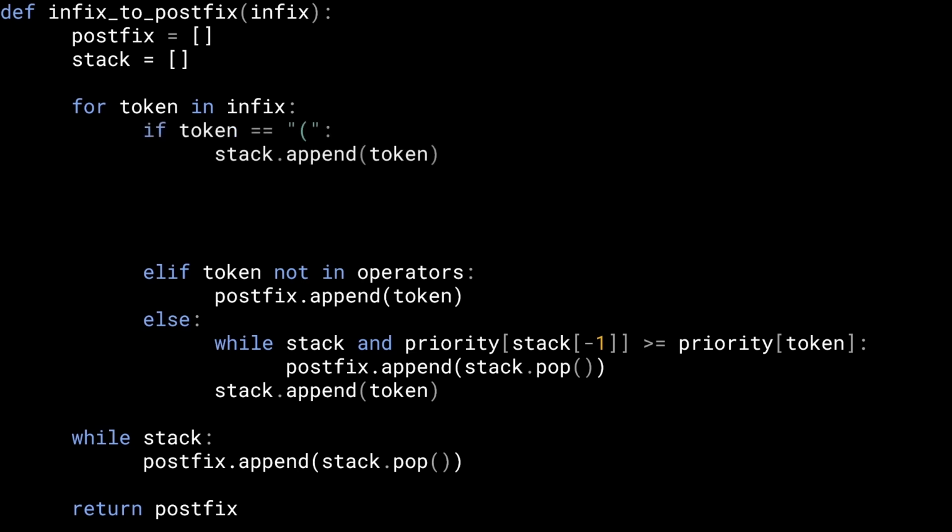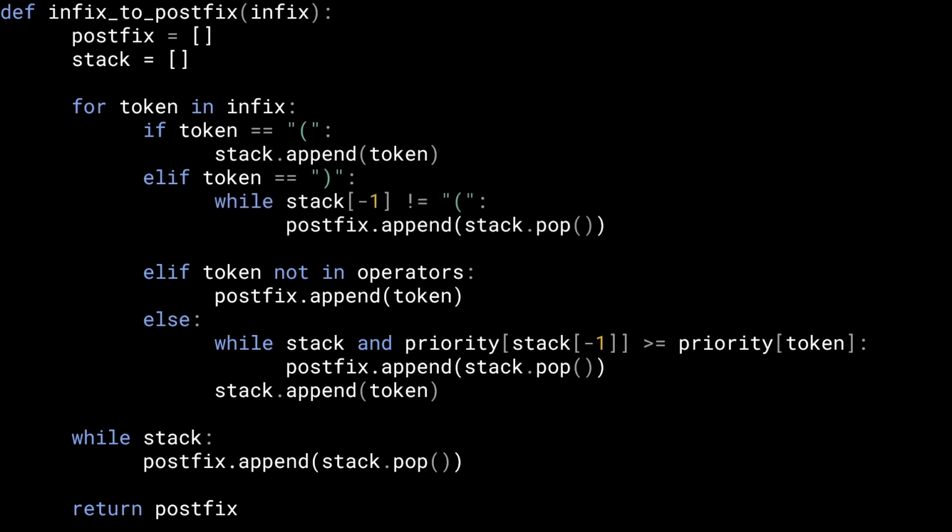The first thing we'll say is that if the token is an opening bracket, we will append this token on the top of the stack. This is going to start off a new expression that we need to take care of earlier on. So let's append this token on the top of the stack. Now, if the token is a closing bracket, then we need to do something more. As soon as we get a closing round bracket, we want to take care of all the elements present between this opening round bracket and the closing round bracket. So what we're going to do is we're going to say, you know what?